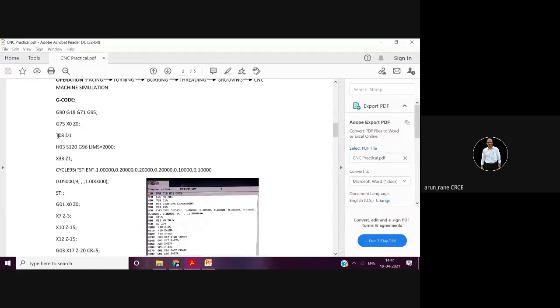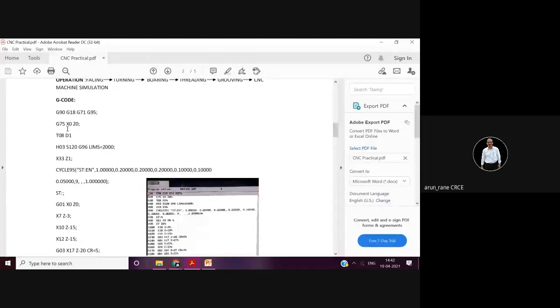Again, I am telling you, only some codes are standard like G90, G91, and many codes differ as per the control. These are called proprietary codes. Fanuc will have their own proprietary codes. Siemens, they will have their own.